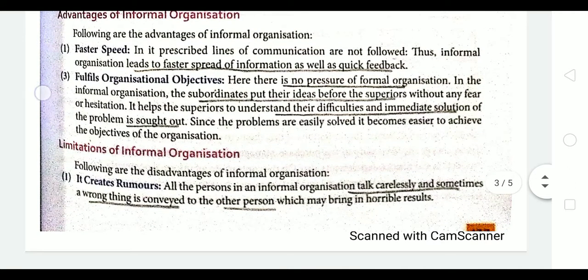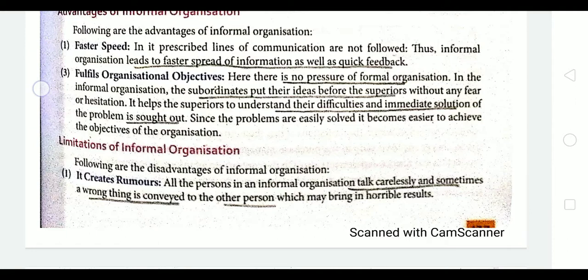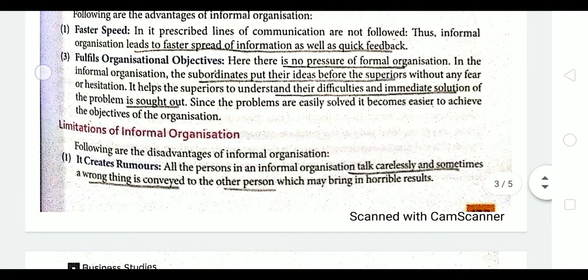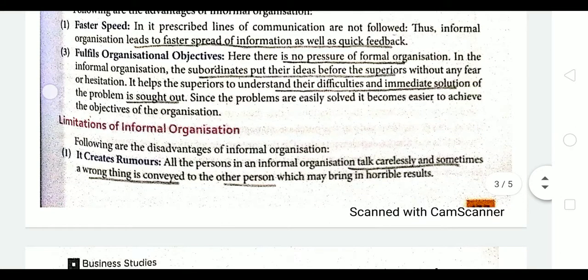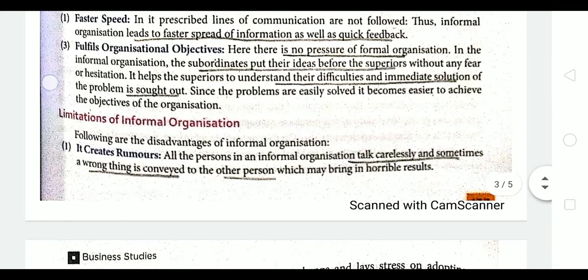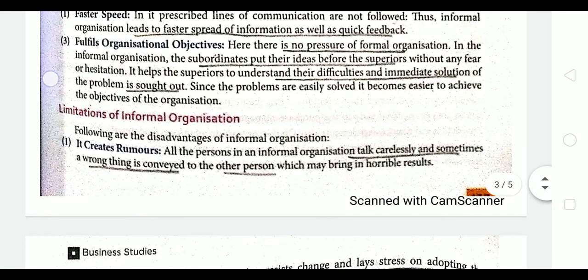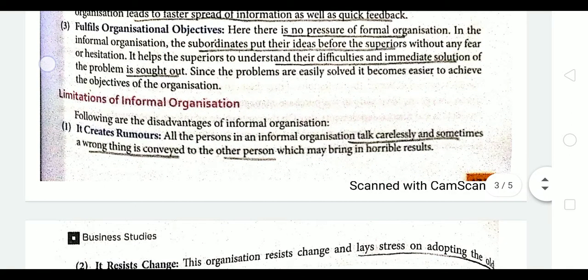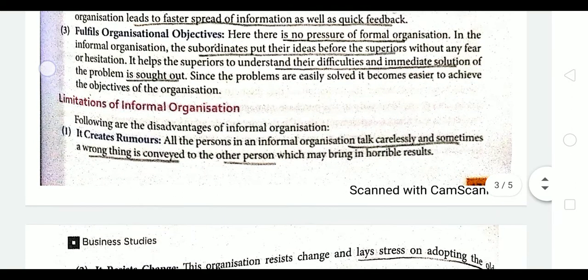Next is fulfills organizational objectives. There is no pressure of formal organization. The subordinates put their ideas directly before the superiors without any fear. So superiors try to understand the difficulties and immediately find some solutions to the problem, right? If the solution of the problem is found, then automatically the organizational objective is achieved.